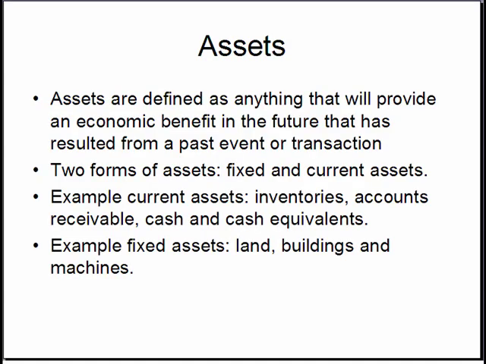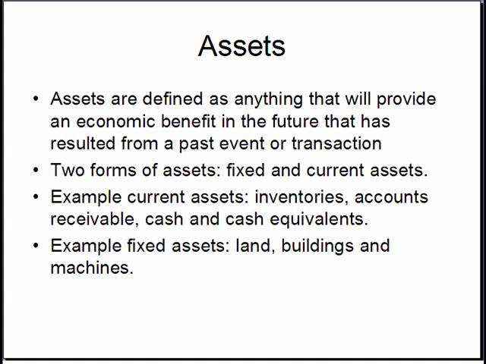Assets. Assets are defined as anything that will provide an economic benefit in the future that has resulted from a past event or transaction. Basically, an asset is anything the company owns that has value. There are two forms of assets: current assets and fixed assets. Current assets is anything that has a useful life of less than a year.